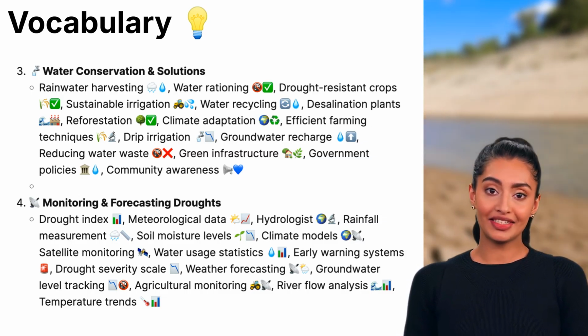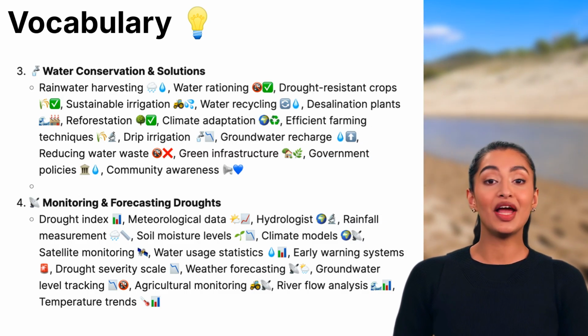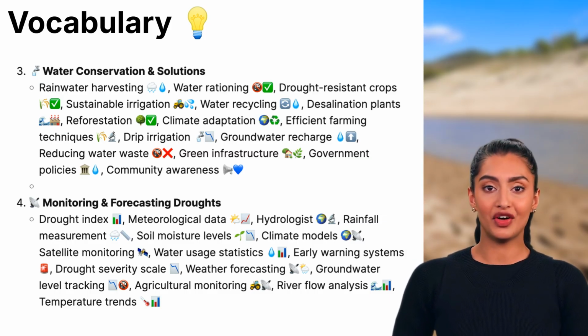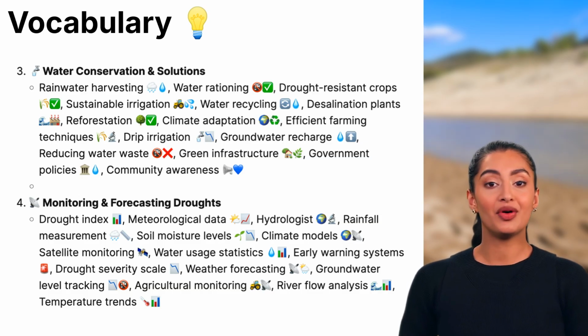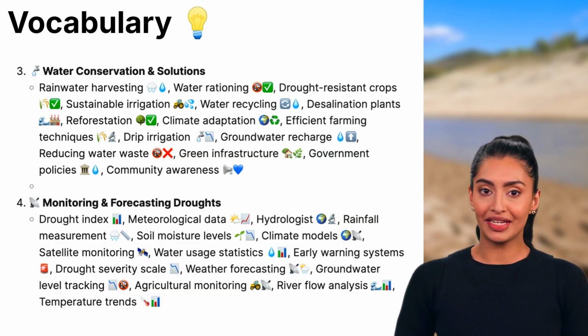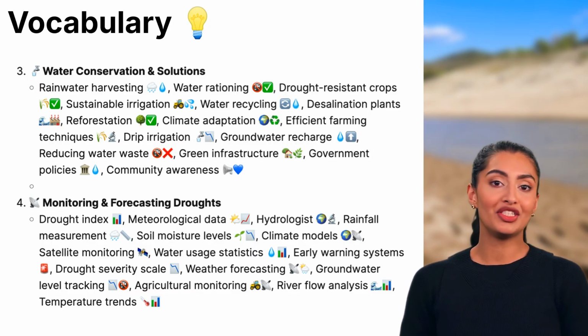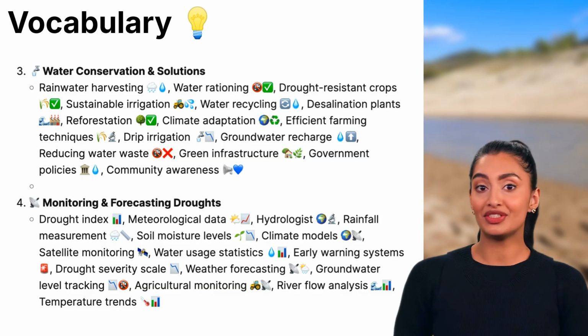Drought severity scale, a ranking system that shows how bad a drought is. Weather forecasting, predicting future weather conditions, including rainfall and drought risk. Groundwater level tracking, monitoring underground water supplies to ensure they don't run out.